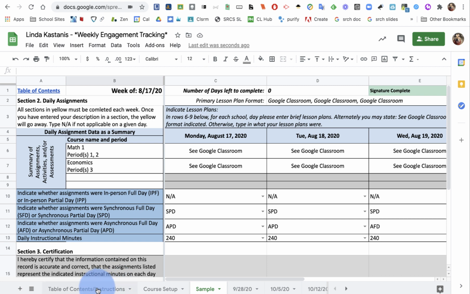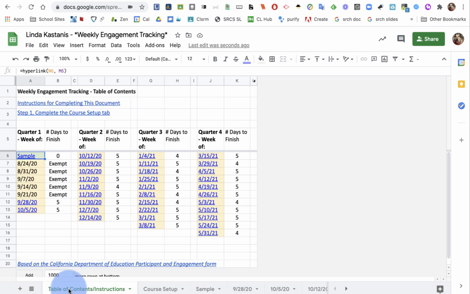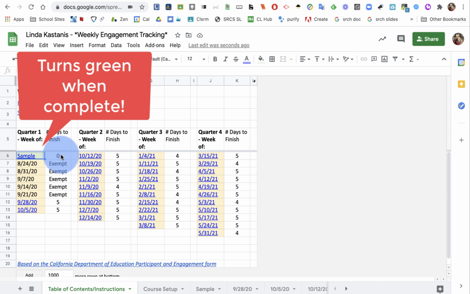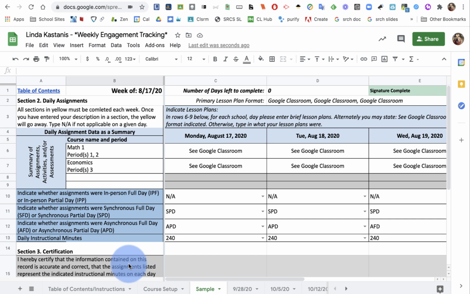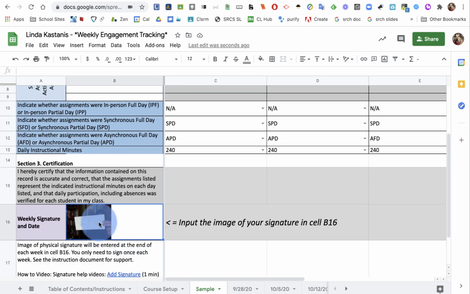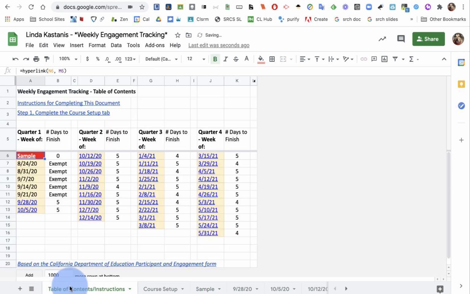If I return back to the table of contents, and I can get there from the link at the top or the tab at the bottom, I'm going to see now that the number of days to finish has become 0, and sample has turned green because I have completed the signature. If I didn't complete the signature, I'm going to go back and remove that just for demonstration purposes.